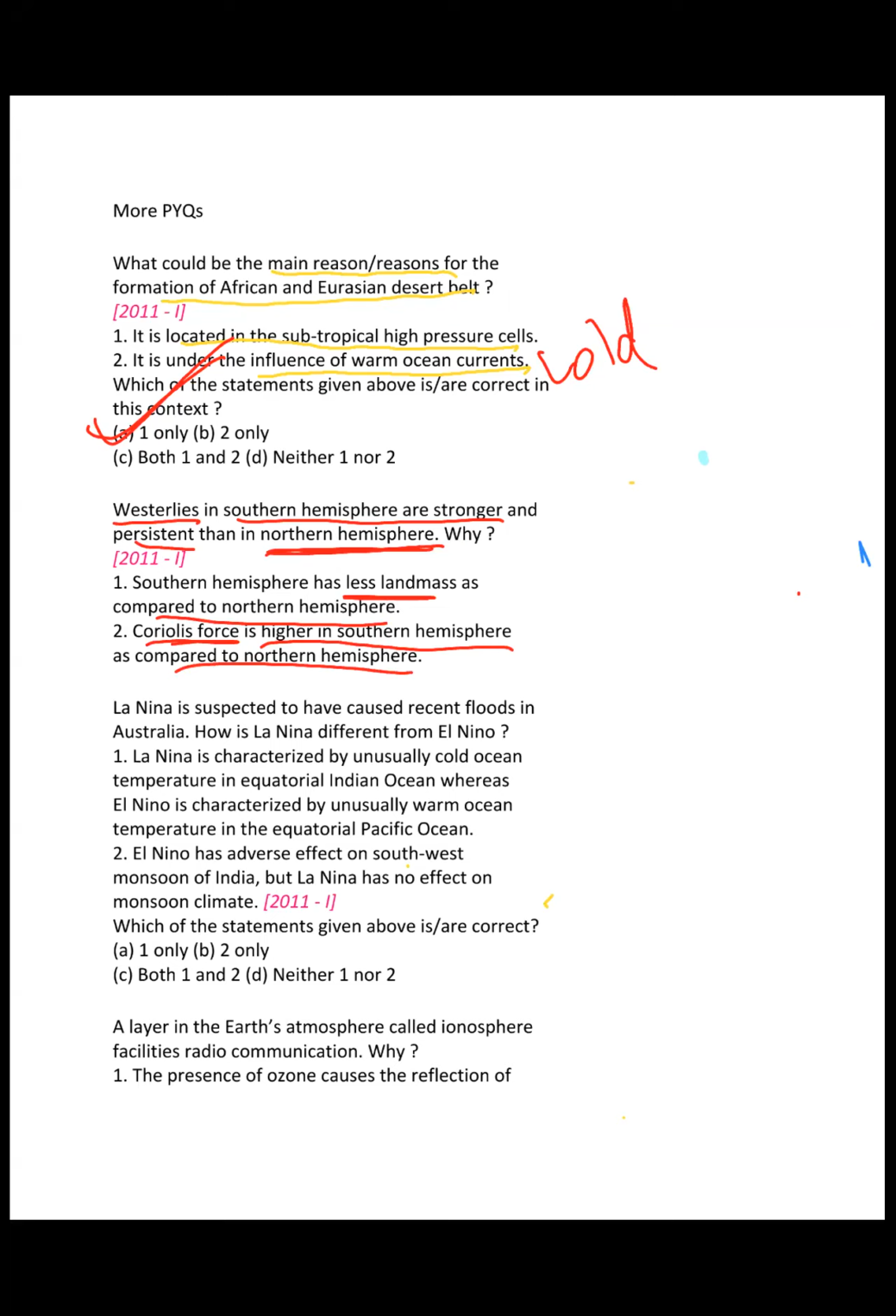Sir, I think Coriolis force is not dependent on other factors, right? Right. Answer is one only, right? Because Coriolis only depends on the latitude, and with the latitude, its strength increases. So at the equator, it is 0, and towards the pole, it gets maximum, right? It's not that on the same latitude it is different in the southern and northern hemisphere. But yes, the southern hemisphere has less land. As a result, the westerlies there are more predominant, right?